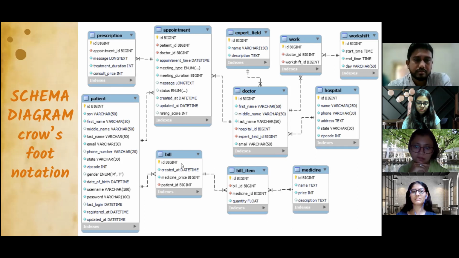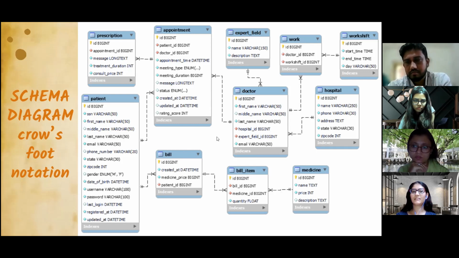We are not merging them in the database, but in one of the queries we merge the total bill paid by a patient to the system. In that bill, the patient combines the consult price and medicine price and pays. Finally, the consult price amount goes to the doctor, not the medicines.